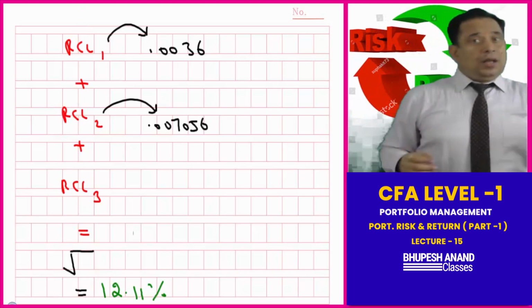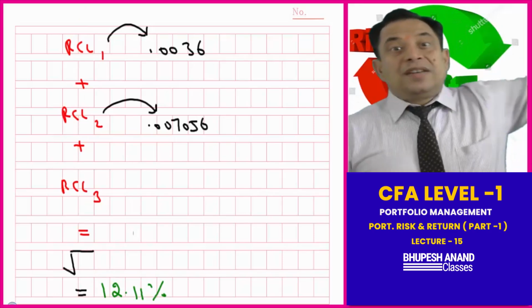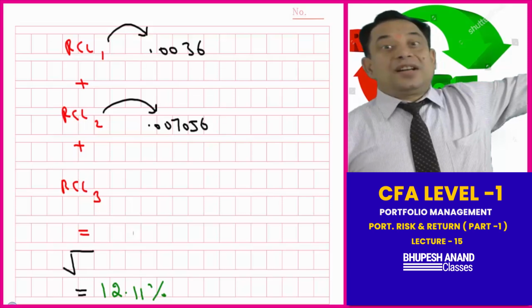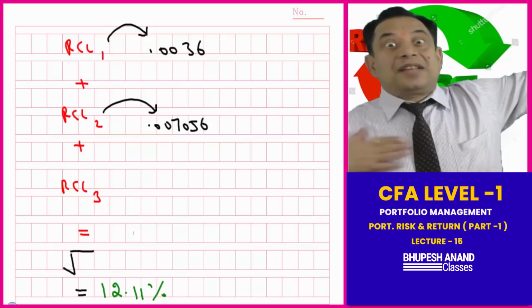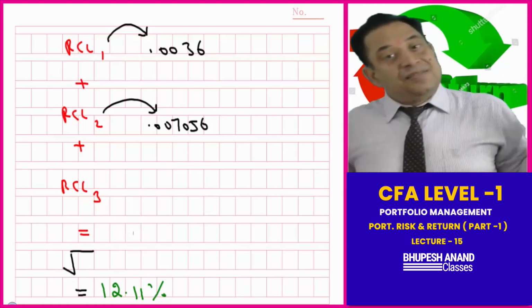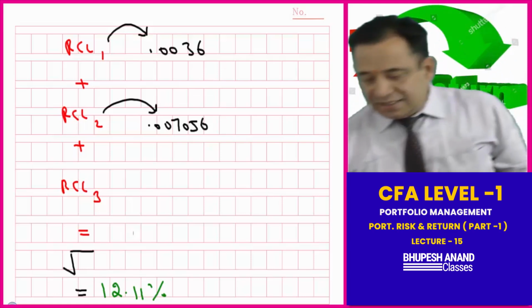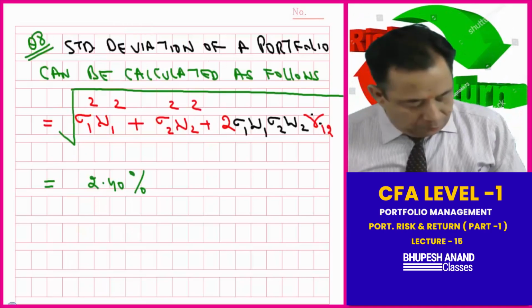Then I will add recall 1 plus recall 2 plus recall 3. Now all these steps are not given in your CFA curriculum answer; I have given the calculated steps. Then under the root, the answer will be 12.11, so the correct answer is that the standard deviation of the portfolio will be 12.11.